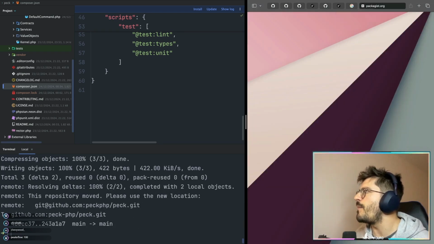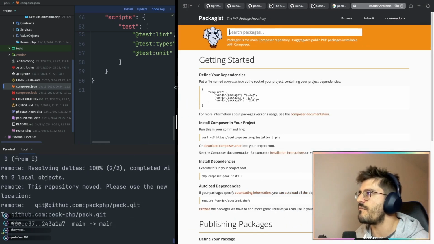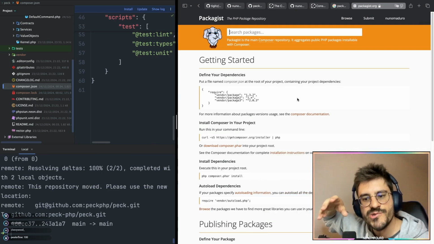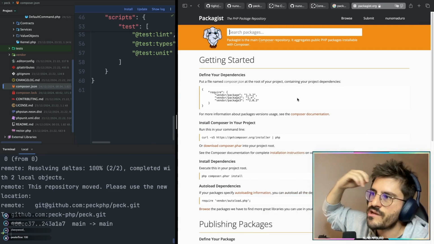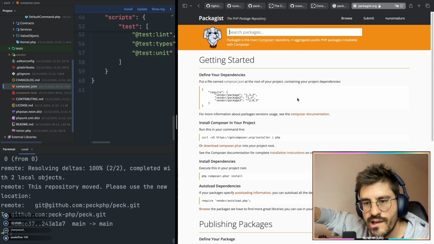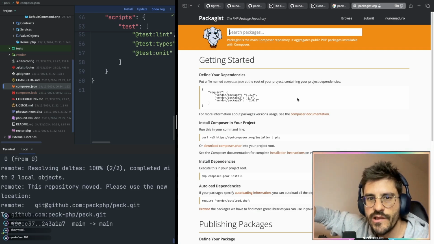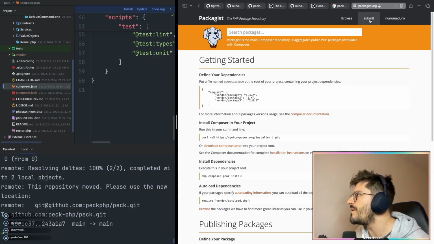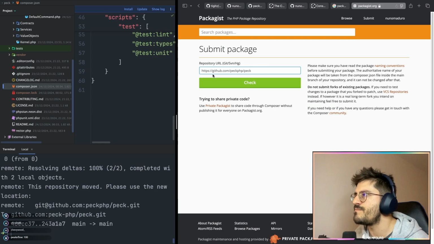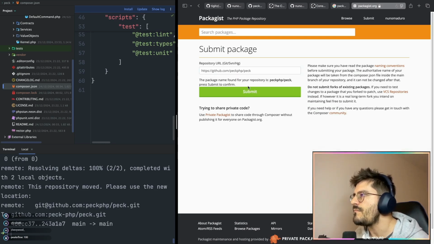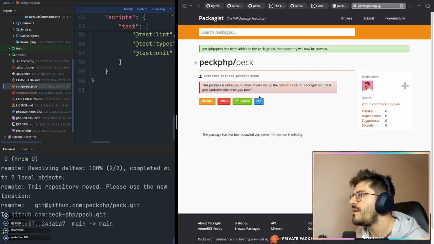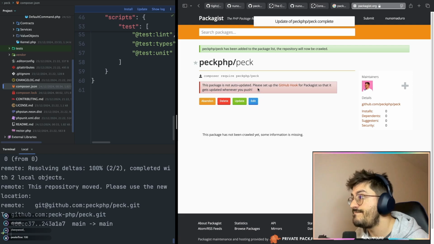So I don't know if you know, but Packagist, which is this little thing right here, is what powers Composer. Every time you use composer require, you are actually pulling a package from this little thing right here. Go here, type submit, just put the package link just like that. Click on check, and it just gives me back the information that it found a package. I'm gonna type submit, and that's done.